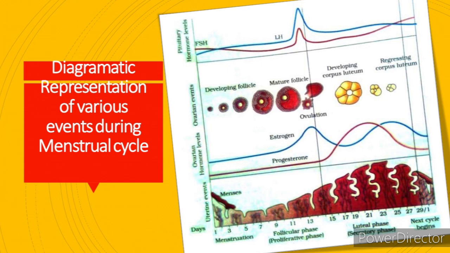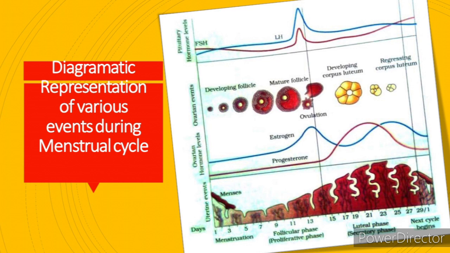Coming to the diagrammatic representation of various events during the menstrual cycle. So look into the diagram keenly here. This diagram is given in the NCERT book, children. So now you have to understand. Down in the diagram is the menstruation, 1 to 3 days, and then it is followed by the follicular phase or proliferative phase, and then the ovulatory phase happens exactly in the midst of the whole menstrual cycle, that is the 15th or 16th day, and it is followed by the luteal phase, which lasts about 10 to 11 days.